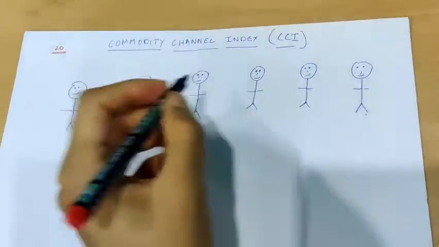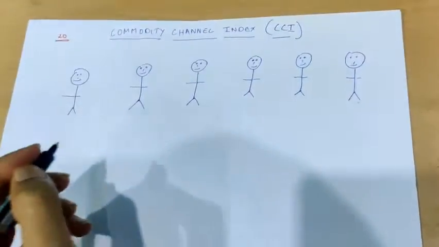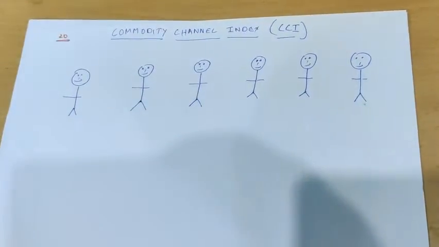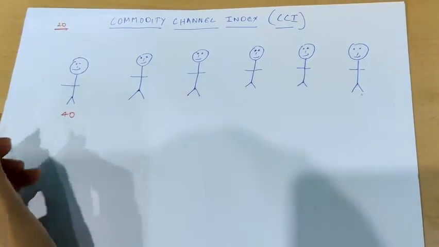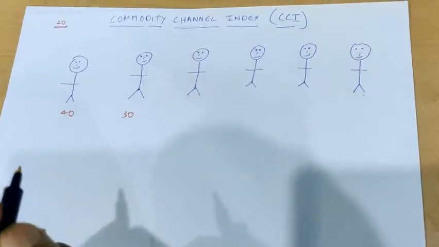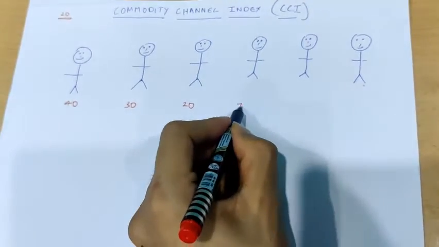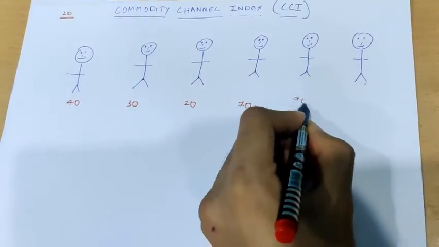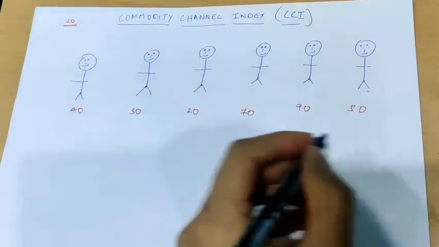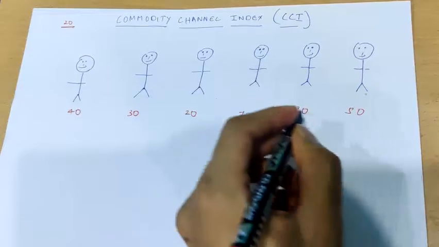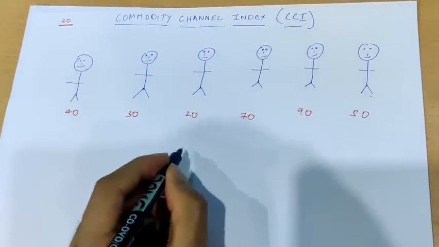Suppose we have 6 people who go to a gym, and each person has a different capacity to lift weights. The first person has a capacity of, say, 40 kgs, the second has a capacity of 30 kgs, the third 20 kg, the fourth has a capacity of 70 kg, and so on, 90 and 50. What we'll do first is calculate an average of all these. The average of all the weights that can be lifted by these 6 people is 50.